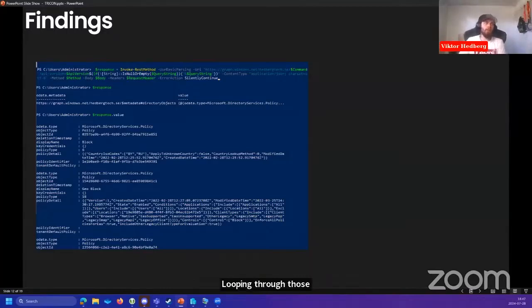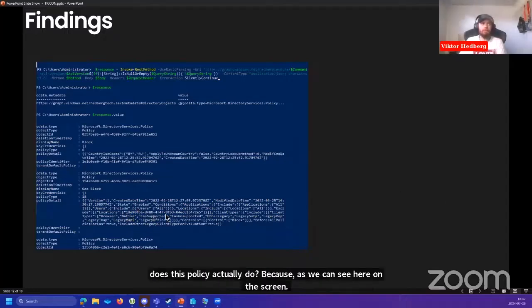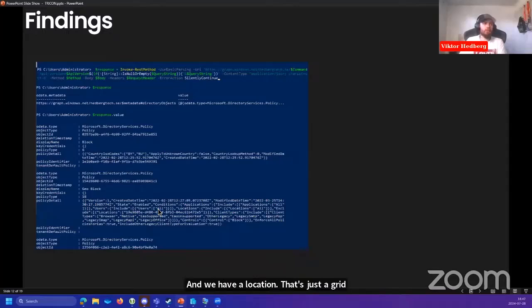Because as we can see here on the screen, we have a location that's just a GUID. We have users all, but the location, or if it was a user group, or particular users or particular roles, we wouldn't be able to see that right off the bat because we can't convert that GUID to whomever that is right off the bat.